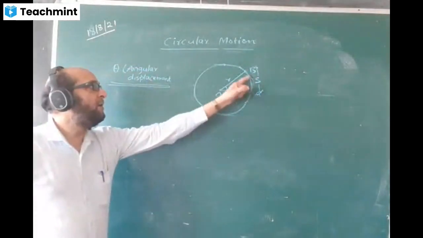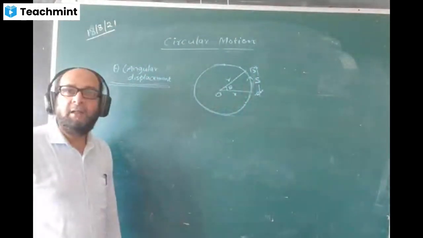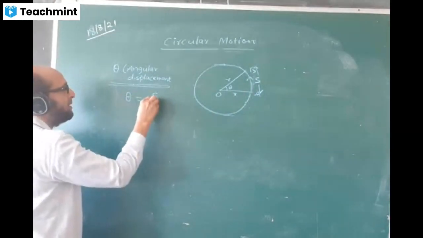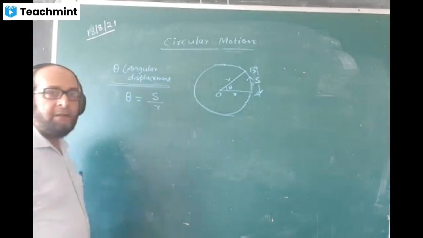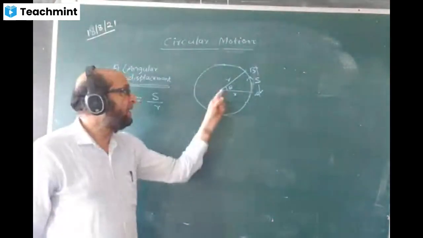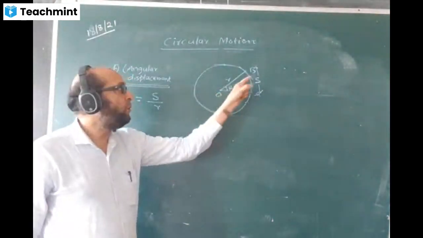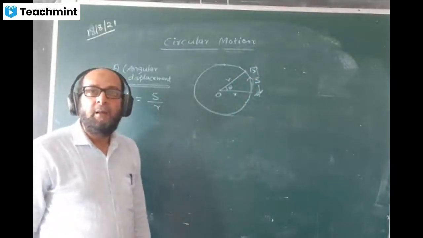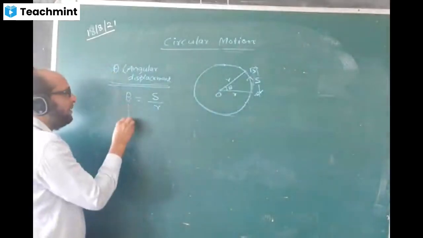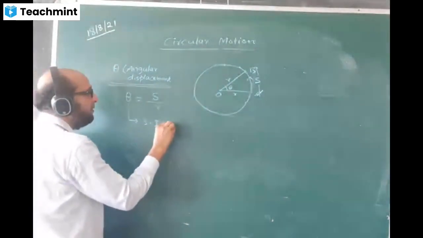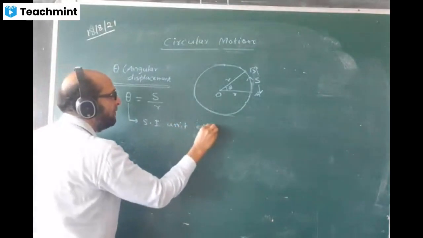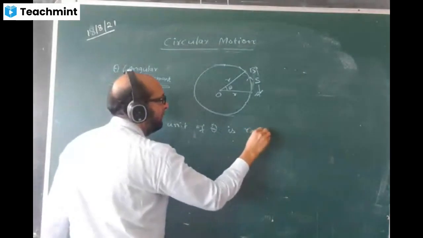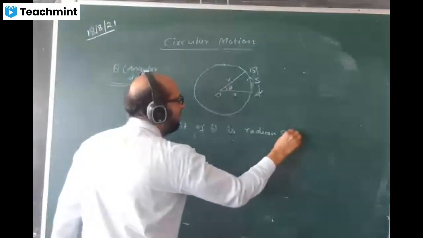The linear distance covered along the line is S. This is called the arc. In trigonometry there is a formula: theta is equal to S by R, the angle at the center is equal to the arc divided by the radius. The SI unit of theta is radian, in short rad.